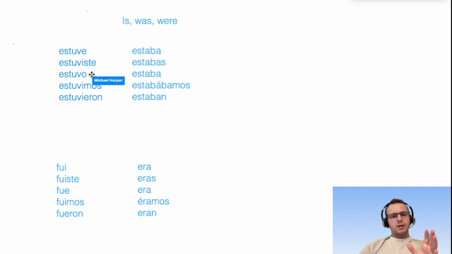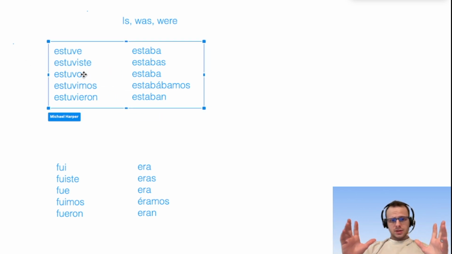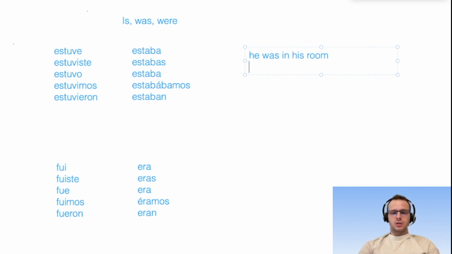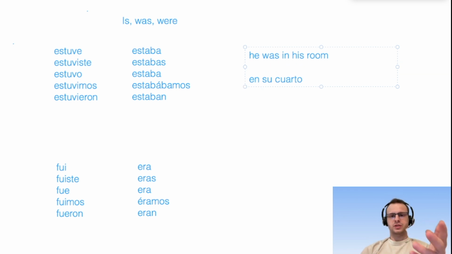So the first step is: is it ser or estar? Like if I wanted to say "he was in his room," well, first step, is it ser or estar? Estar in this case, because we're talking about a location. Now we've got to figure out, first of all, "in his room" is en su cuarto. That's how we say in his room. We don't have to put the subject, we don't have to put él. And what we're really trying to figure out is this "was." Is it estuvo? Is it estaba? Is it fue? Or is it era? Those are the four options we have now to say "was" for him.